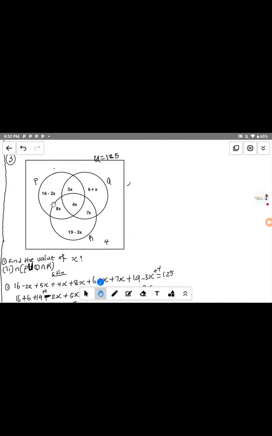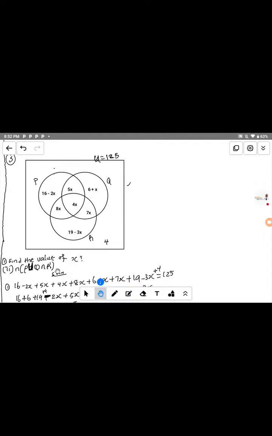Everything that belongs to R, you remove from what we have in our diagram. Because if you say find P union Q, you write everything here: 16 minus 4s, 16 minus 2s, 5 minus 5s, 4s, 8s, 7s, 6 plus s, because this one is inside P and this one is inside Q. That is the union.